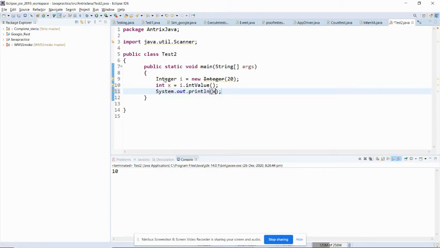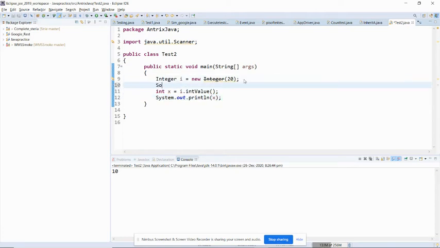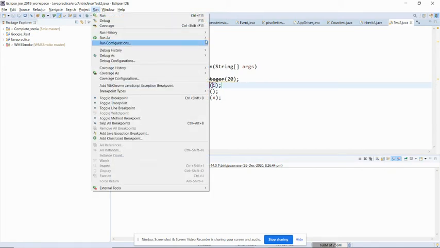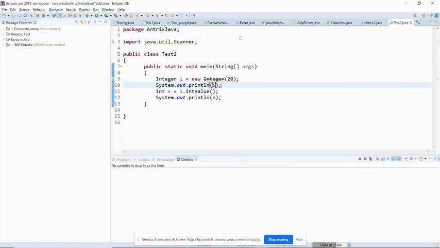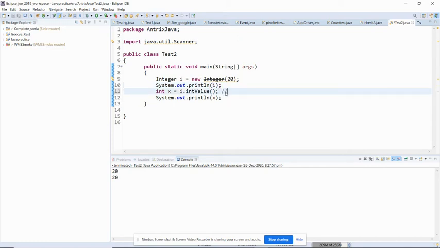Okay, so you must be thinking, if we print the value of i over here, what will be the output? You can see this one. Let me run this one. Okay, so these are the different methods that we can store the values of our primitive data types in classes. Okay, so the thing that we have done here is known as unboxing.